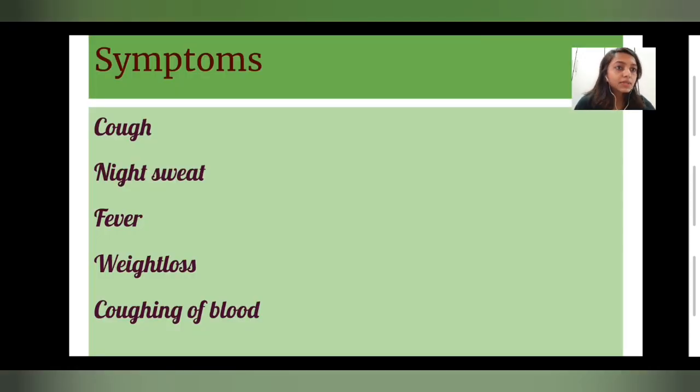Now, what are the symptoms that occur in the active form of TB? They are cough, night sweat, fever, weight loss, and coughing of blood. The night sweat symptom you will see in any kind of TB, pulmonary TB or TB occurring elsewhere other than the lungs. Fever will be there, and weight loss, as the person reduces weight, as you have noticed in AIDS patients. And coughing of blood, as we cough, blood comes out.